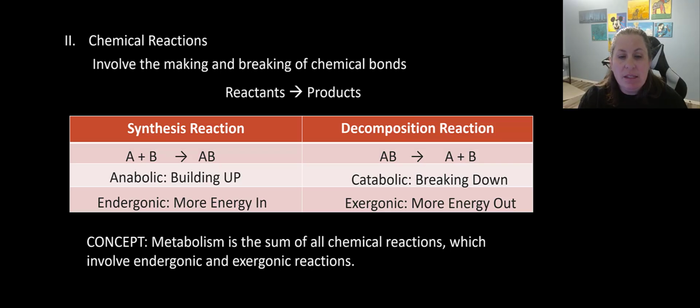So metabolism is the sum of all of your chemical reactions, the building and the breaking. So both types, anabolic and catabolic reactions, fall under the umbrella of metabolism. This is where the release of the energy in decomposition is going to be used to build new things in the cell for the endergonic synthesis reactions. So they go together. So let's take a little closer look at synthesis reaction versus decomposition.